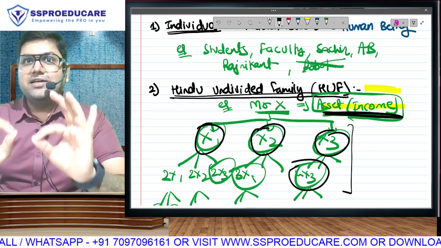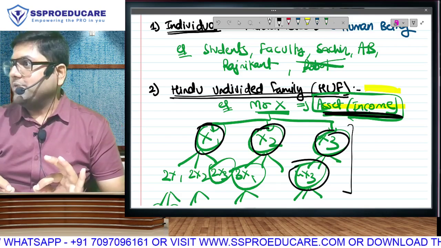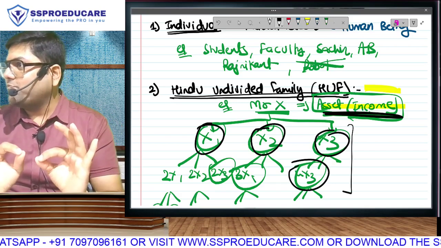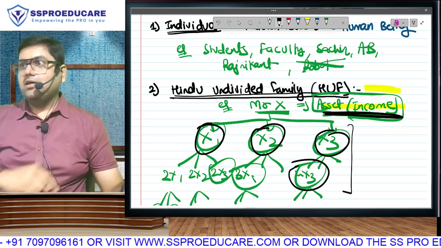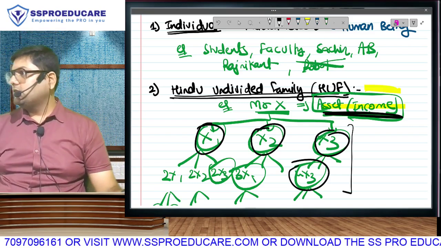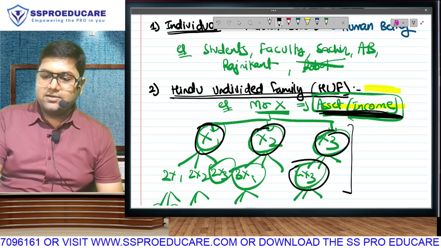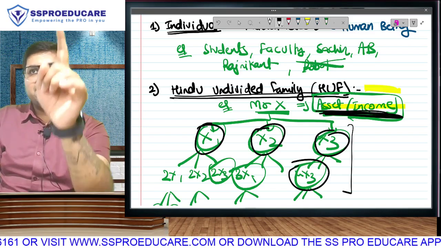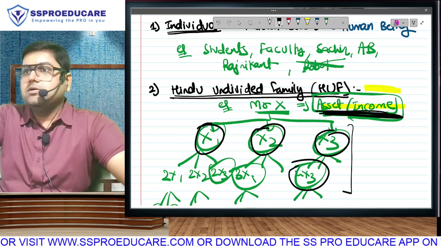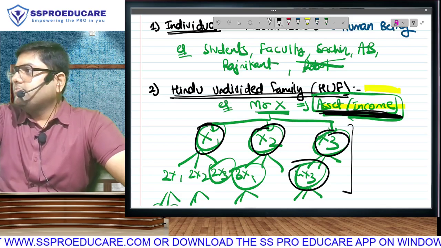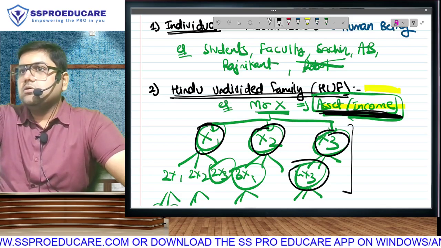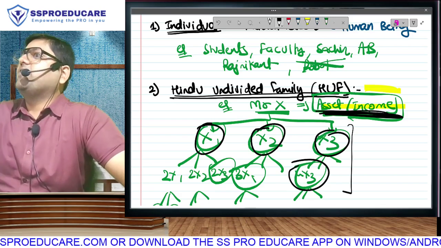Share of profit received by a member from HUF. I repeat, share of profit received by a member from HUF is exempt. And guess the logic, guess the reason. When HUF earned it, at that very moment, the HUF has paid tax. And because the HUF has paid tax, members do not have to pay tax again.